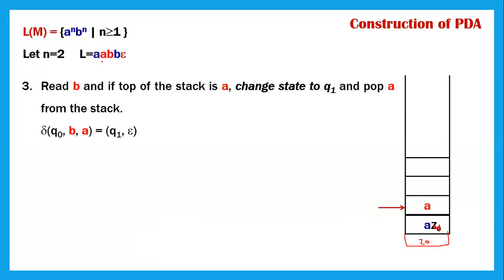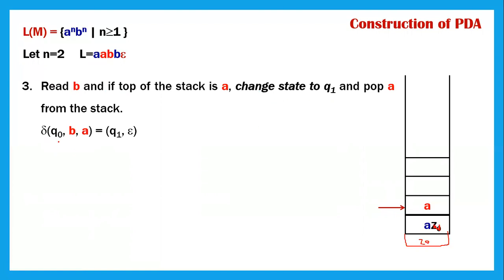So A is read, A is read. Now I am reading B. So read B, and the top of the stack is A. Now what is there on the top of the stack? Yes, I have A. So in case I'm reading B and we have A on the top of the stack, then what are we supposed to do? We will have to pop out that A, and we also should change the state to Q1.